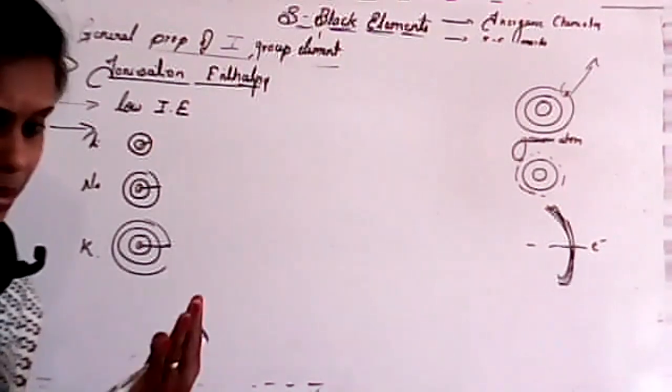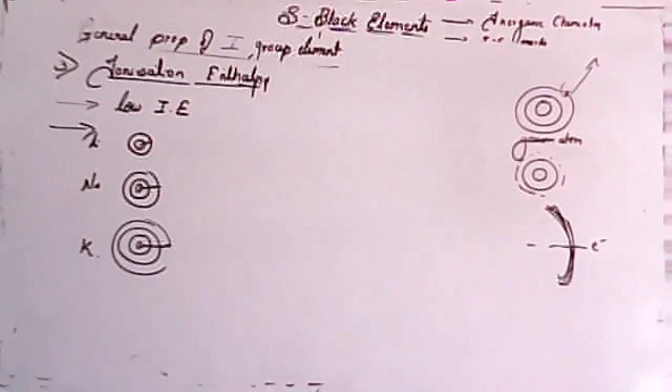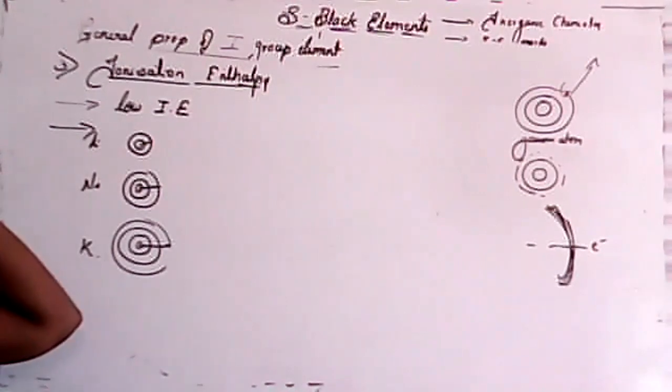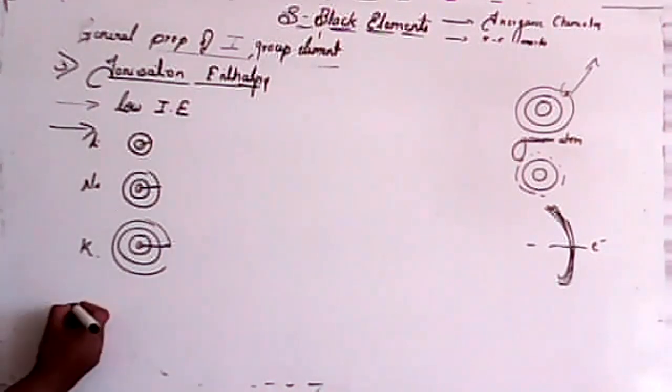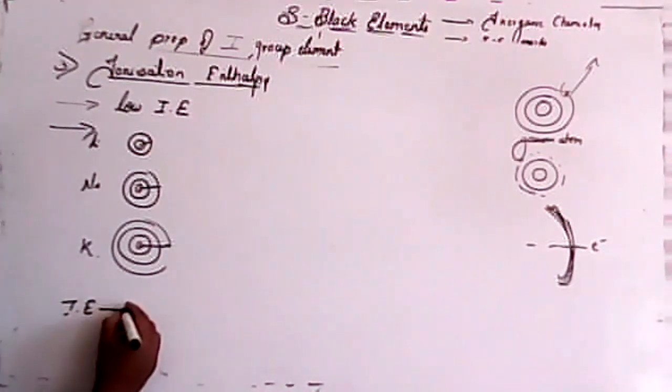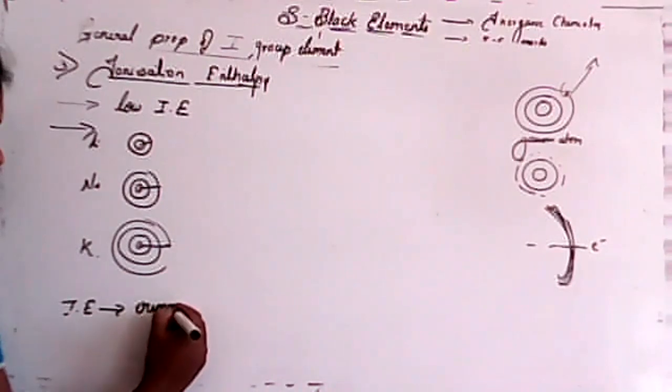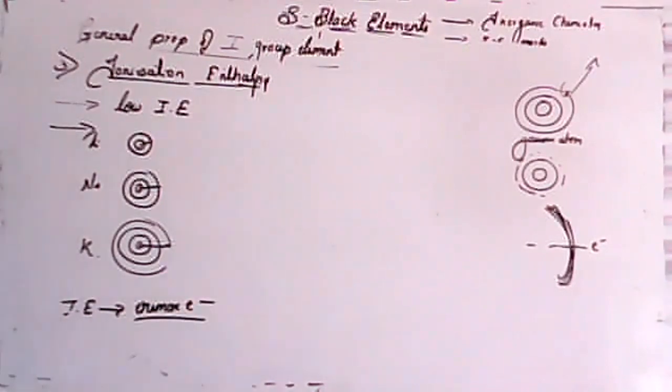From lithium we can remove the electron easily. Consider anyone. Which one has a low ionization enthalpy, or from which can we easily remove the electron? Namita, which answer? Ionization enthalpy is the energy required to remove an electron, isn't it? Rakshit.